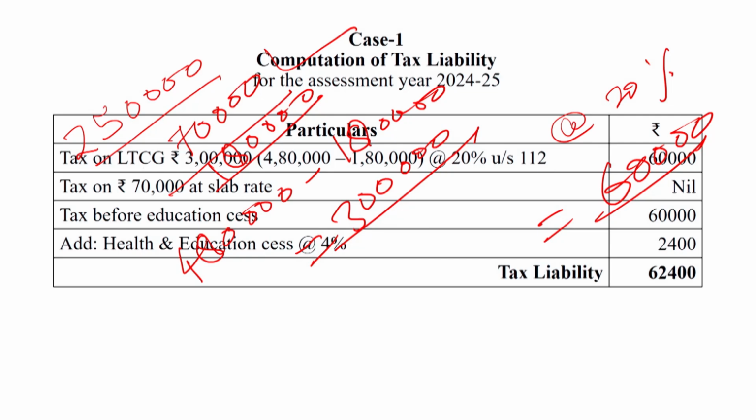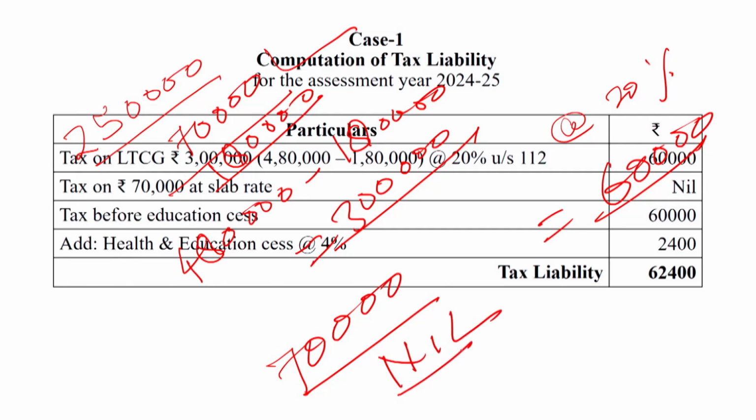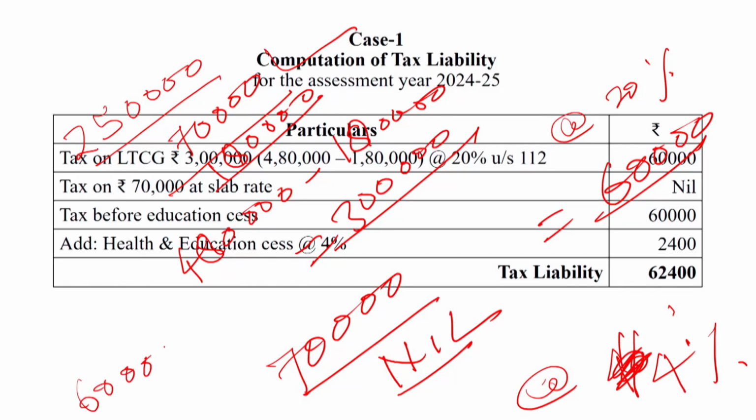And on rupees 70,000, the total of income from salary and house property, no amount of tax. So 60,000 plus nil is equal to 60,000. Health and education cess at the rate of 4%: 60,000 into 4% is equal to 2,400. Dear friends, 2,400 plus 60,000 is equal to 62,400.